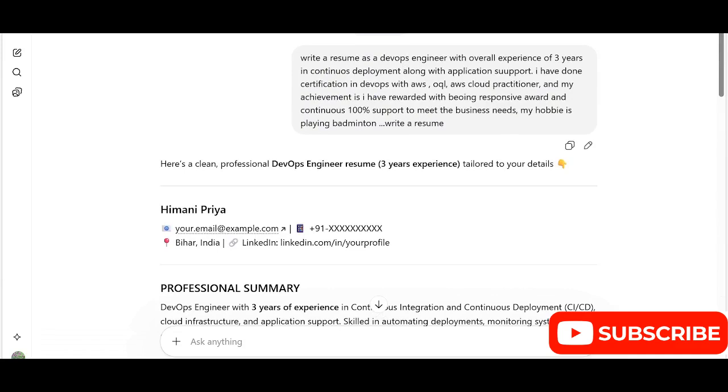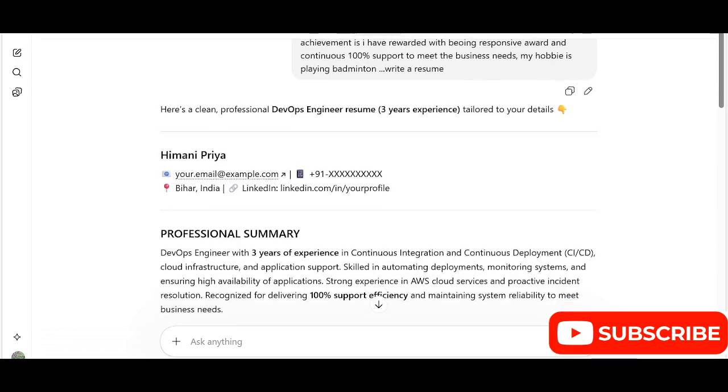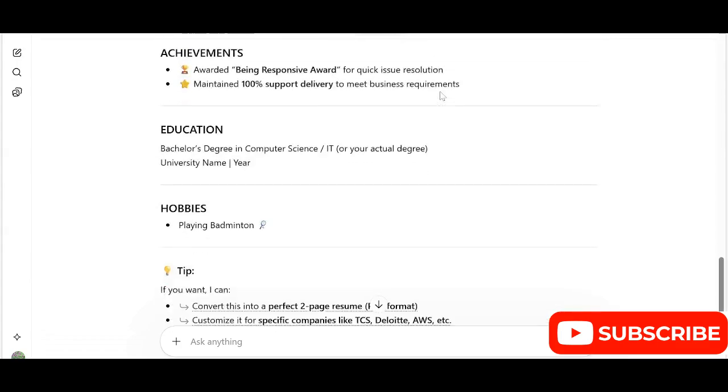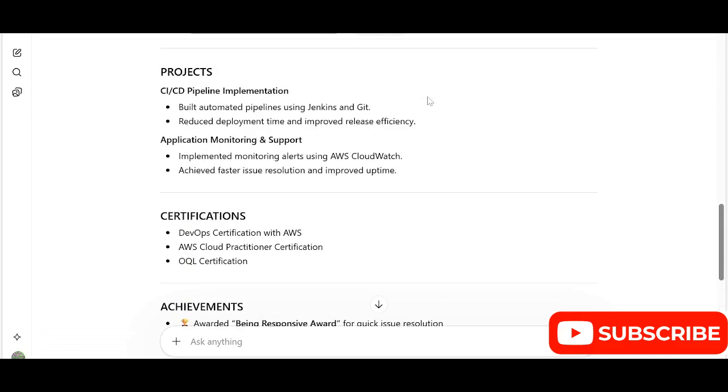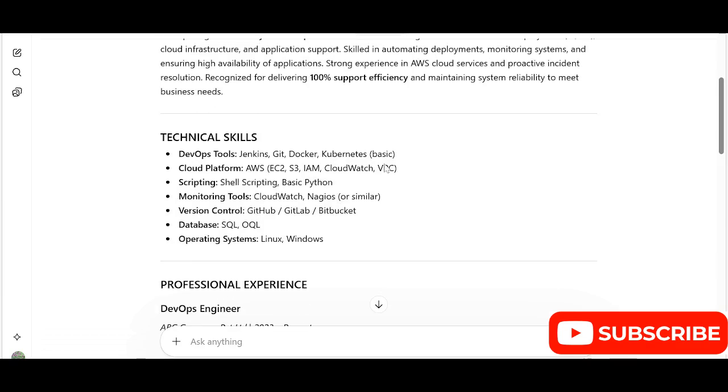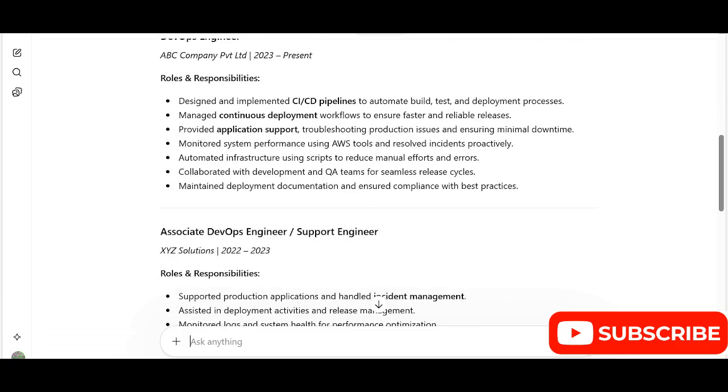I simply wrote: write a resume, DevOps engineer with over... but I did not write, please give the resume in a correct format. Now you can see the difference. But there are many issues, it's not a completely correct resume. Now let's write in a different way.